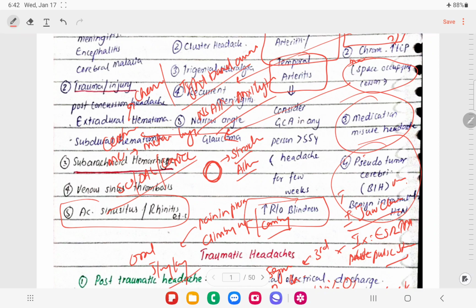The next thing is medication misuse headache. When an episodic headache becomes a daily headache, the patient is actually abusing narcotics, triptans, and opioids. If we withdraw the culprit drug, this patient's headache goes away. The last thing was pseudotumor cerebri.